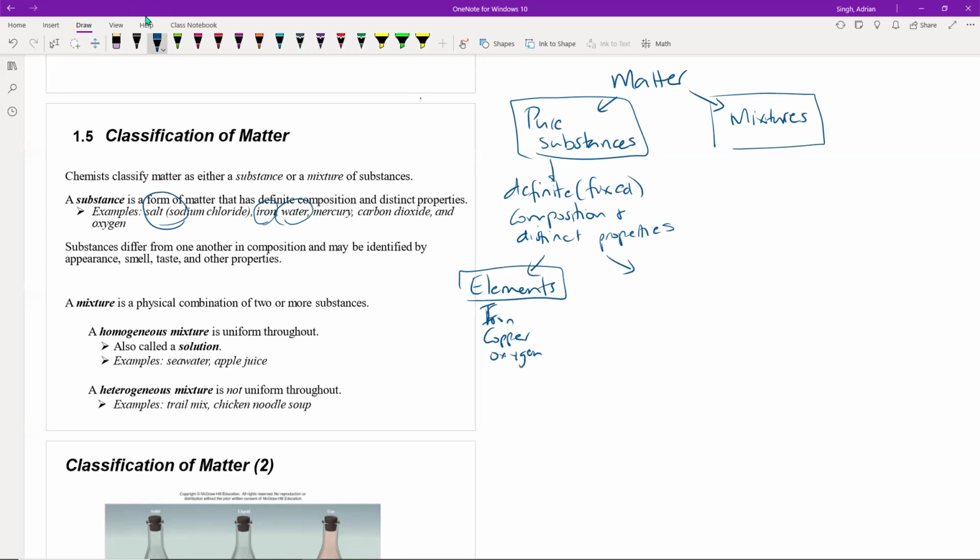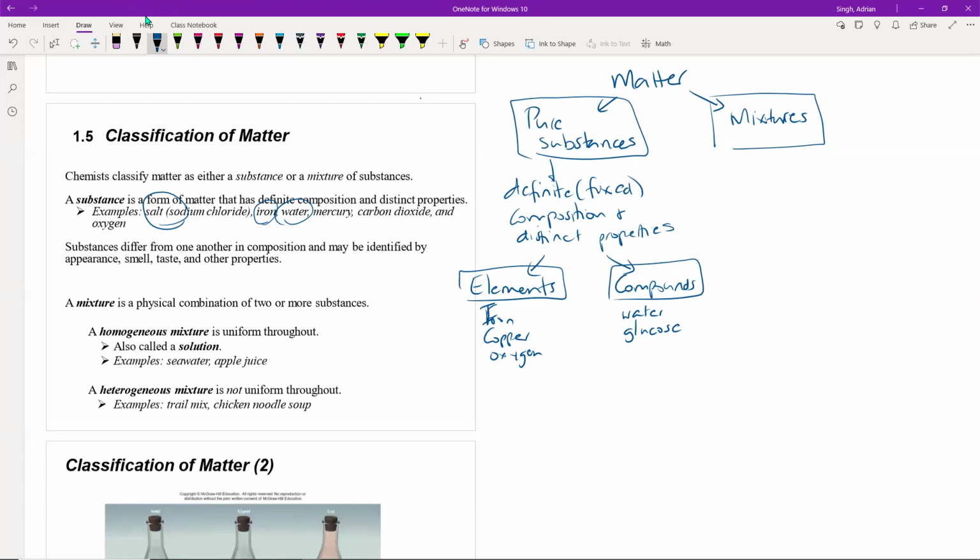The other subcategory of pure substances would be things like compounds. These are terms that we're going to define a little bit later on. Something like water, for example, or glucose, which is a type of sugar, would be compounds, which are also pure substances. The composition of water is constant, 2 hydrogens and 1 oxygen always. Similarly, for glucose, its composition is the same. Pure substances differ from one another in their composition, and you can identify them by their smell or taste, color, etc.